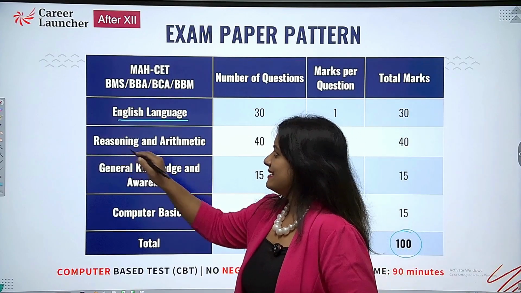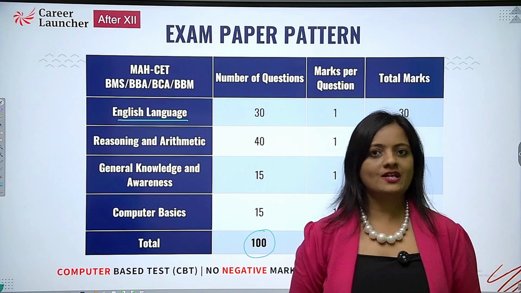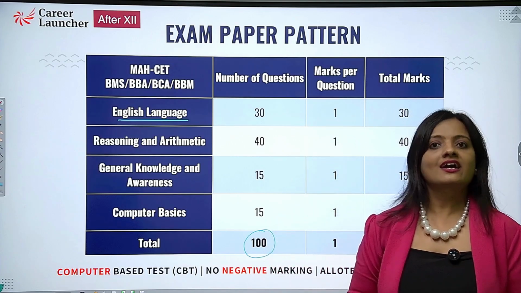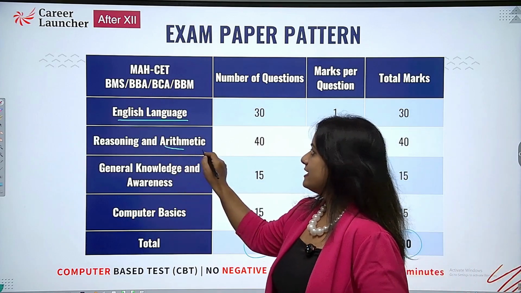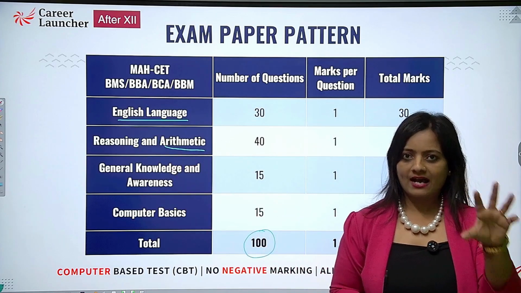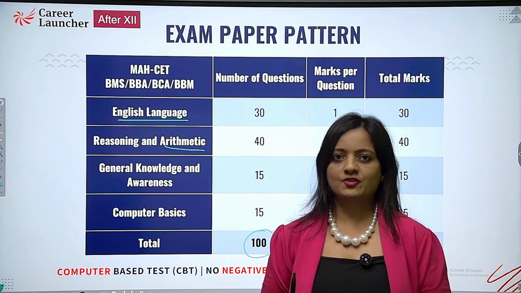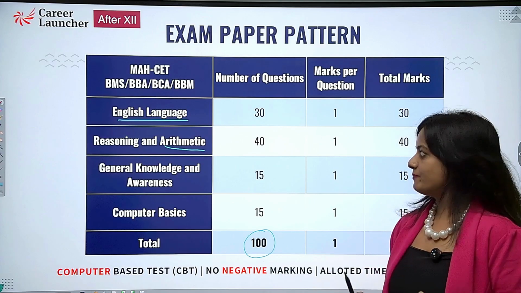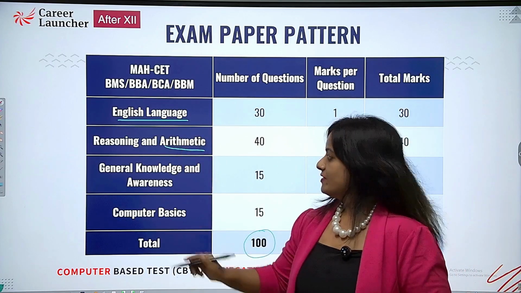When we see reasoning and arithmetic as a section, the reasoning section includes analytical as well as logical reasoning questions. Chapters like blood relations, coding, decoding, and number series will play a vital role in this section. Arithmetic will be a part of maths as a whole, but arithmetic includes chapters like percentages, ratio proportion, time and distance, time and work, SI CI, and other chapters.